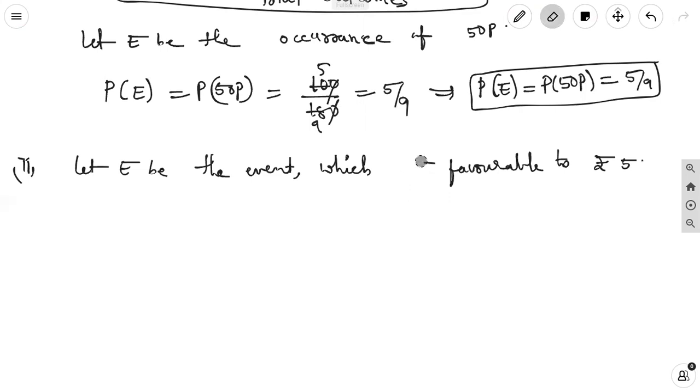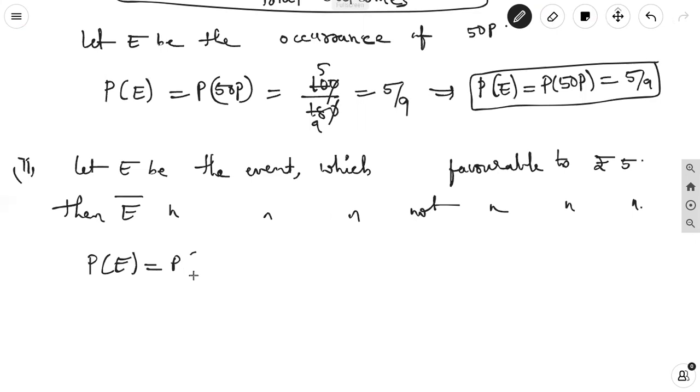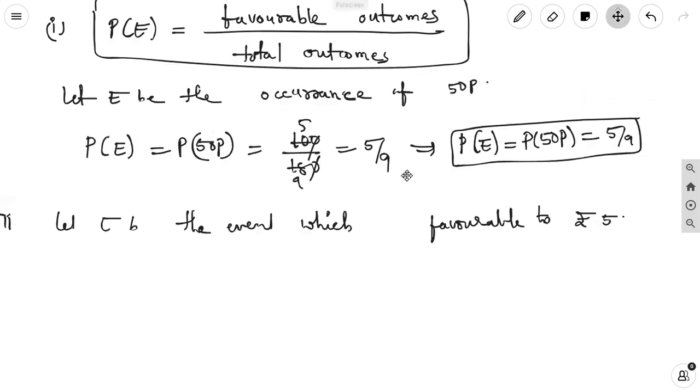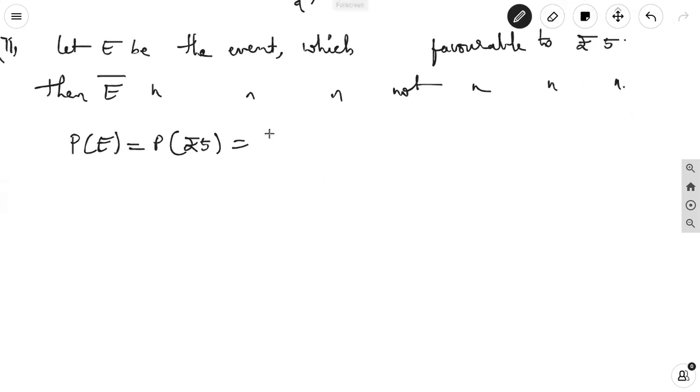Then E complement is the event which is not favorable to 5 rupees. First we can take probability of E equal to probability of 5 rupee equal to how many 5 rupee coins are there? 10 5 rupee coins are there. So it's 10 by 180. That is equal to 1 by 18.